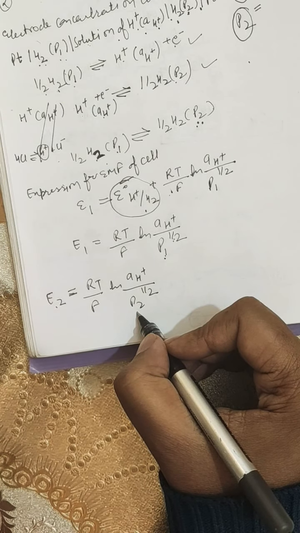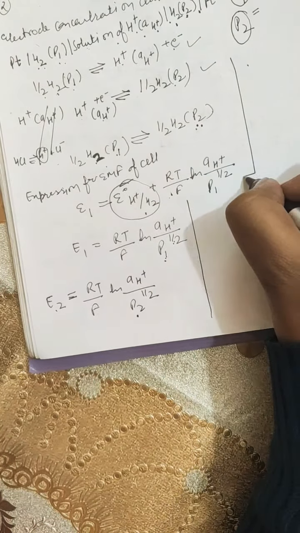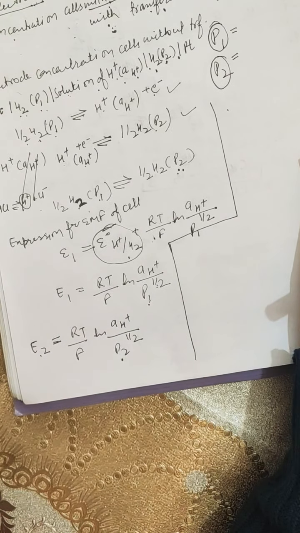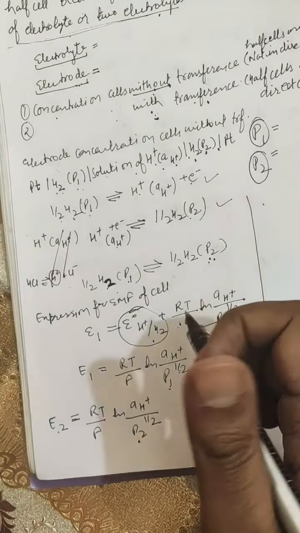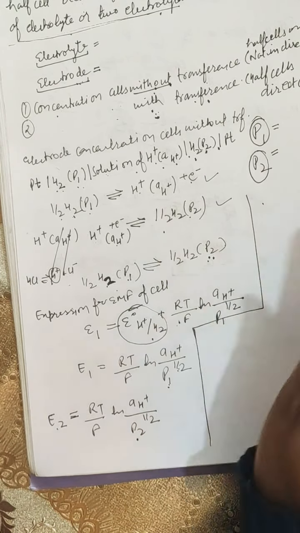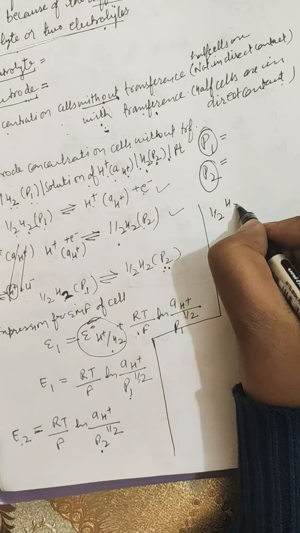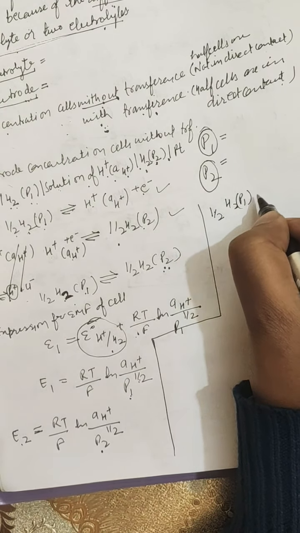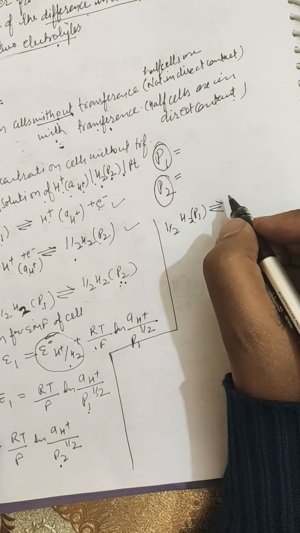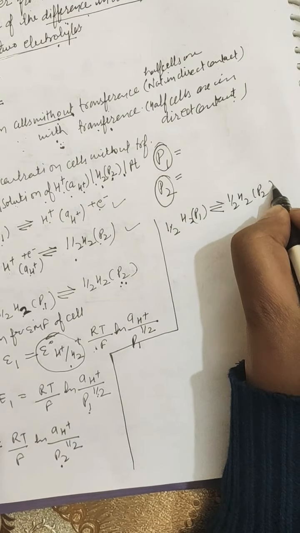So the overall cell reaction is obtained by adding these two equations, this equation and this equation, and it was half H2 at P1 pressure and half H2 at P2 pressure.